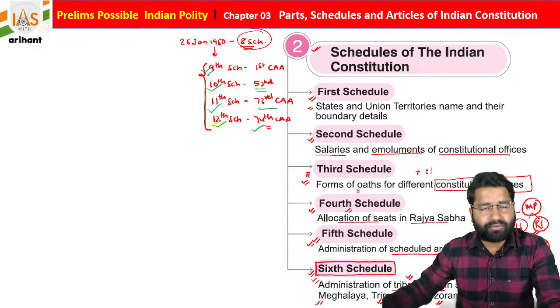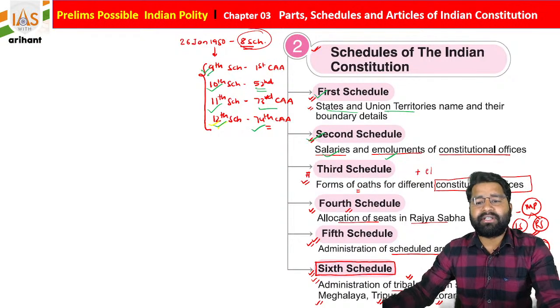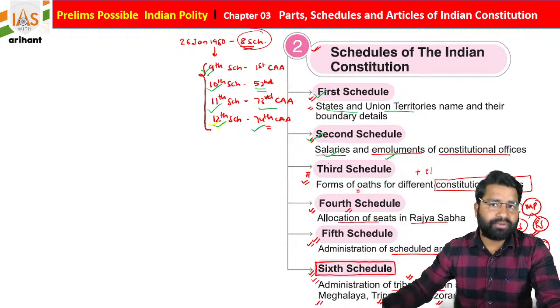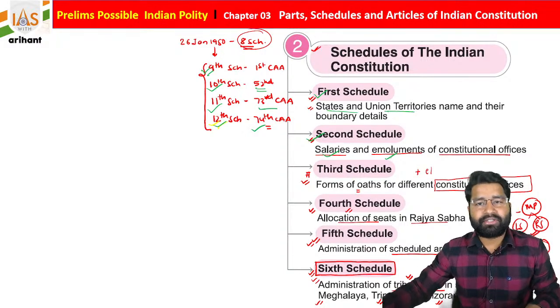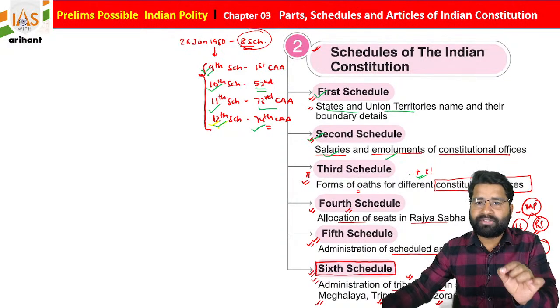If we talk about what these schedules contain, the first schedule is about the states and union territories and their names. The second schedule is about the salary and emoluments of the constitutional offices. The third schedule is connected with the form of oath. And one very important thing, students, we already discussed that the president, vice president and governor oath provision is not there.